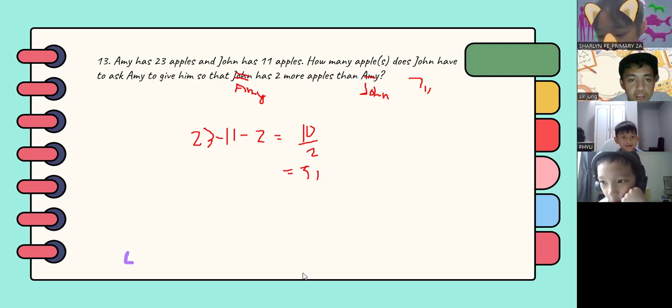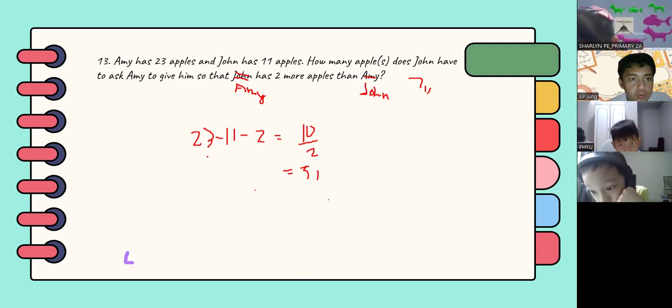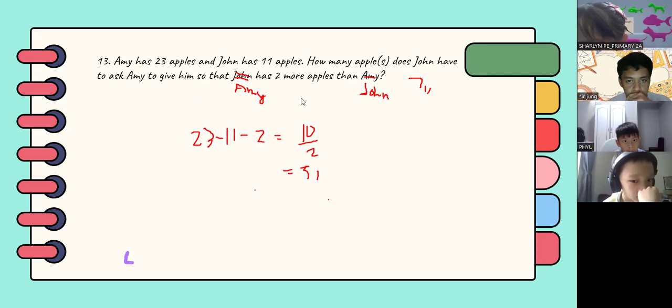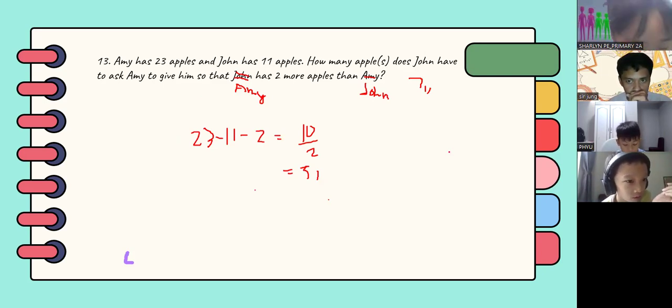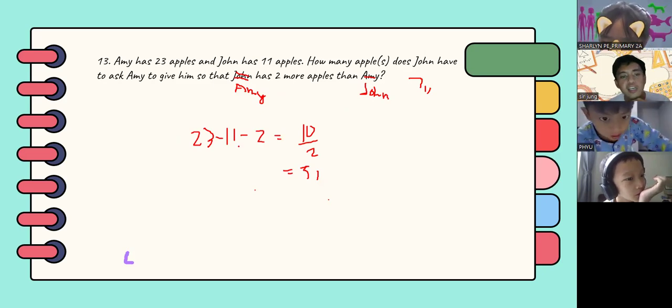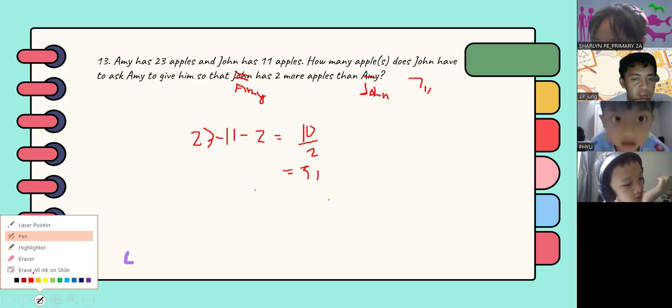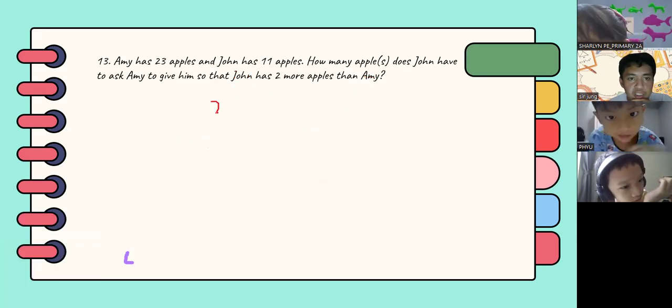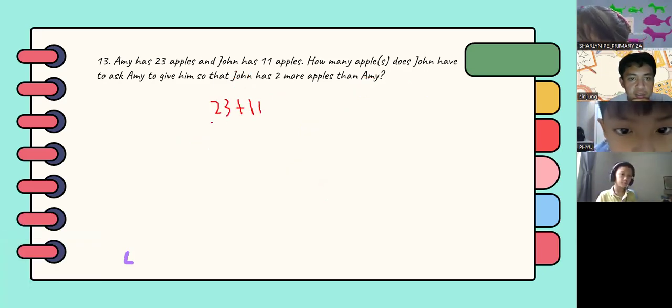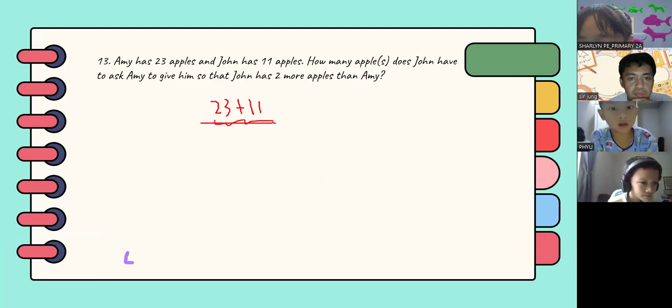If none, I guess we'll proceed to another problem. Actually, I have another solution. If the original problem is retained, you can also do it this way: 23 plus 11, then divide it by 2.